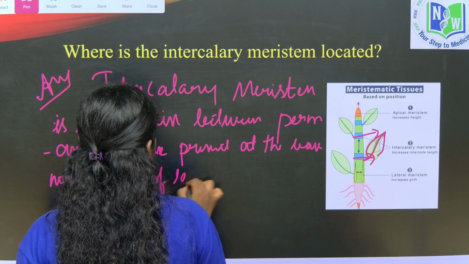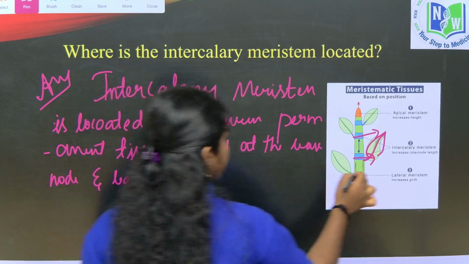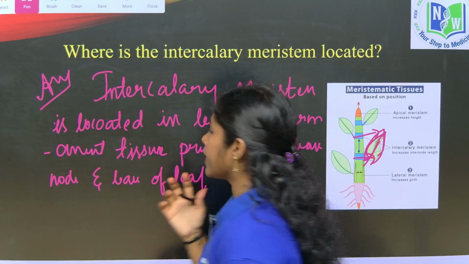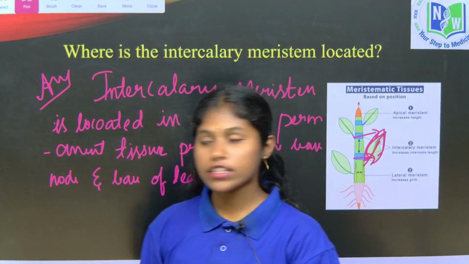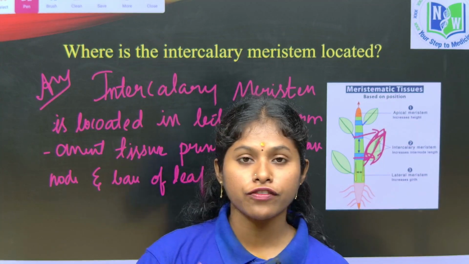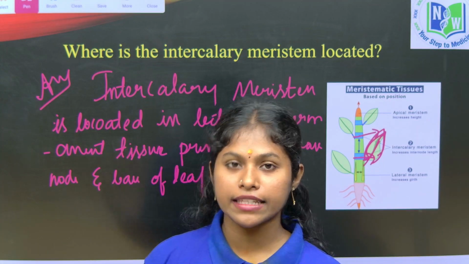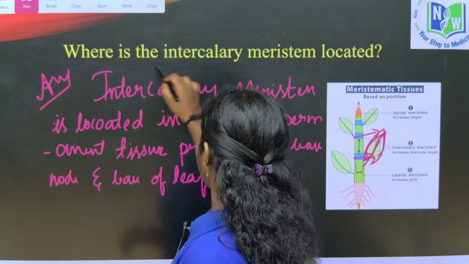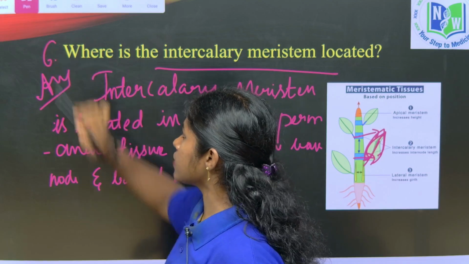Mainly helpful in the rise of the leaves and buds. And also in grasses, children, the regeneration of the grass happens by this intercalary meristem, right? This is about the sixth question.